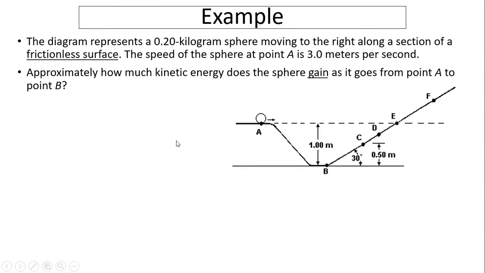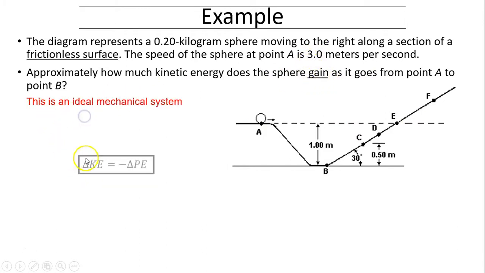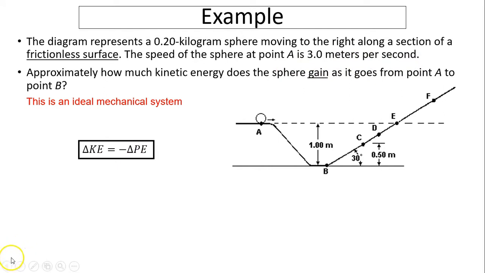Okay, another example. The diagram represents a 0.2 kilogram sphere moving to the right along a section of a frictionless surface. Frictionless surface, ideal system. The speed of the sphere at A is 3 meters per second, right over here. How much kinetic energy does the sphere gain as it goes from A to B? The energy the sphere gained is delta KE. Delta KE equals negative delta PE. You probably say, really? Then don't I use 3 meters per second? No, actually you don't. You don't need that information at all.